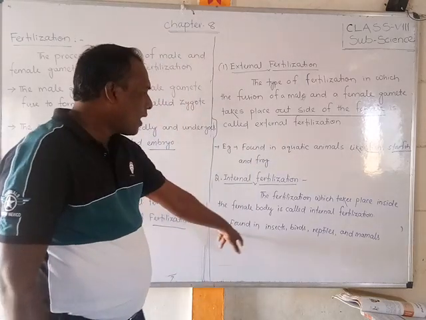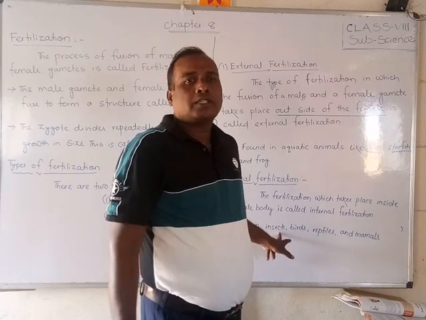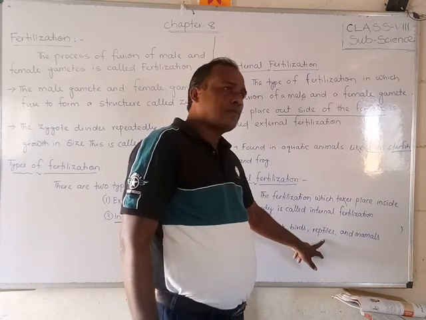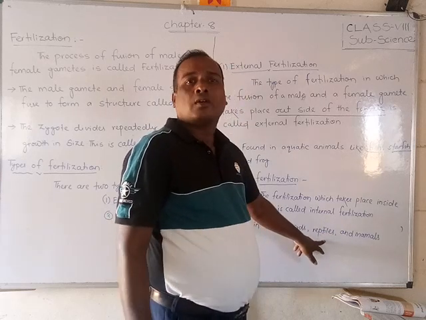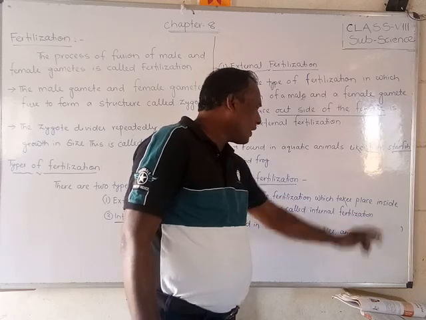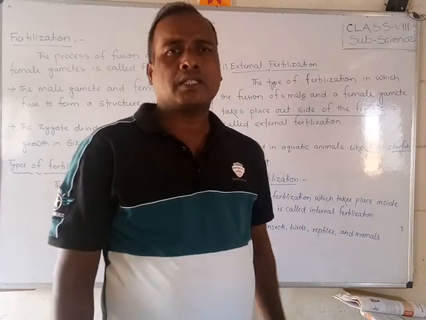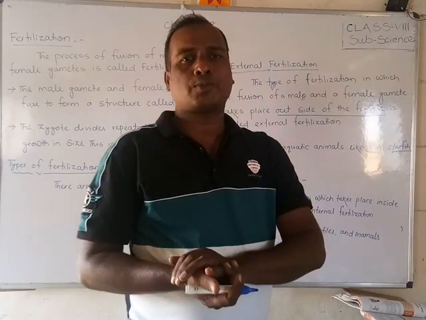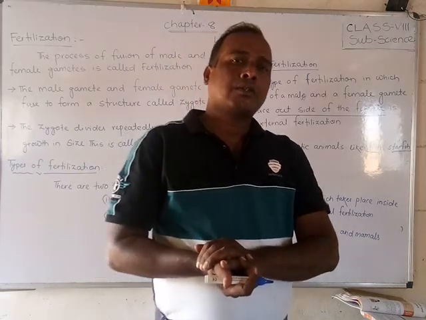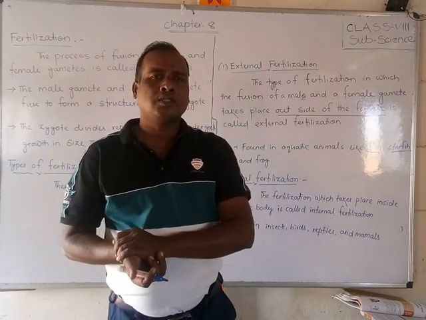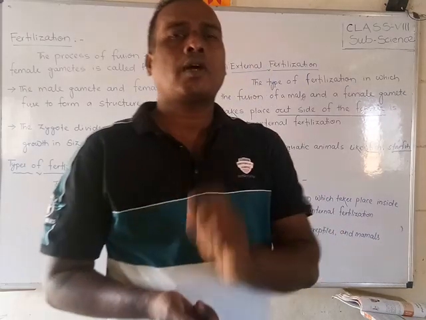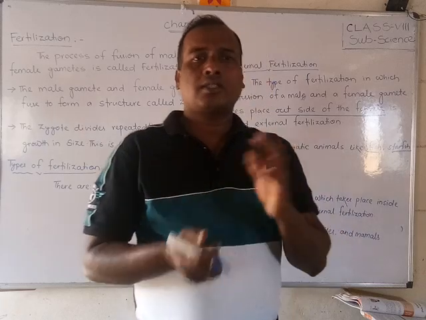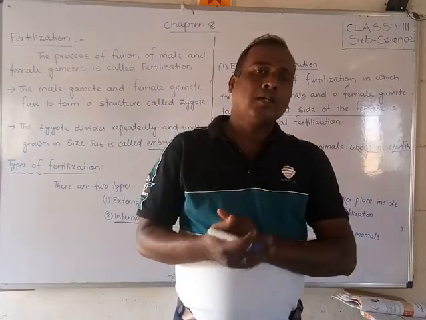What are the examples found in insects? Insects have internal fertilization, birds also have internal fertilization, and reptiles like crocodiles. Mammals, meaning human beings, cat, dog, cows, all these new species are formed by internal fertilization. Okay, students, I hope you have understood what fertilization is, what the types of fertilization are, and what internal fertilization and external fertilization are.